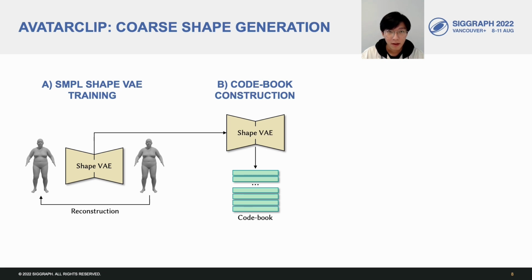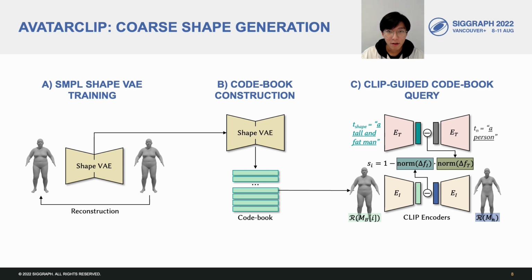body shapes. Then we retrieve the body shapes from the codebook that match the text description with the guidance from CLIP. Specifically, for each entry in the codebook, we render the corresponding coarse body shape and use CLIP to get image features. Then we measure the cosine distance between the CLIP text feature and each codebook image feature and get the closest one as the result.